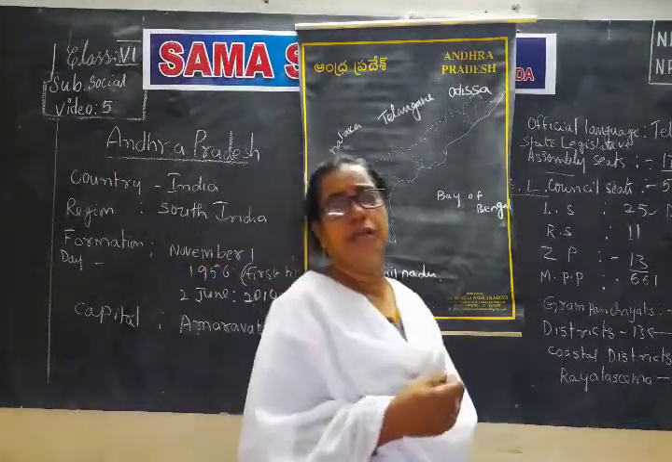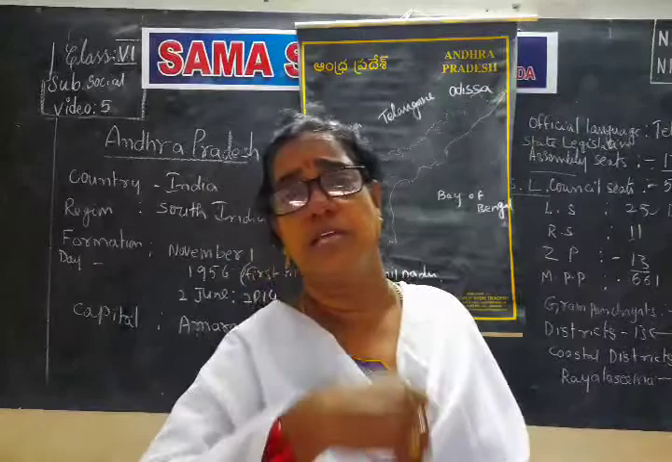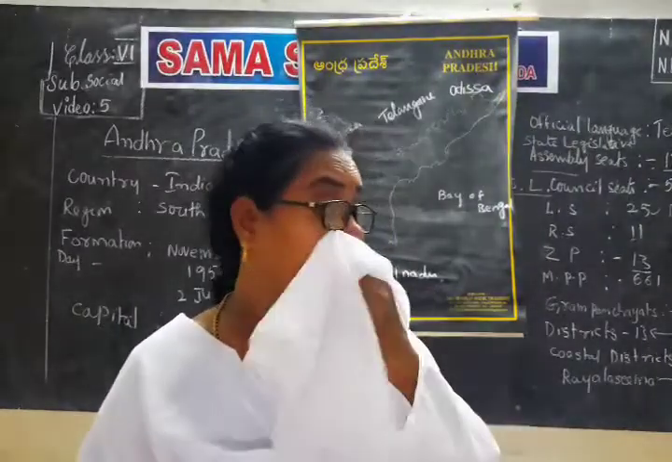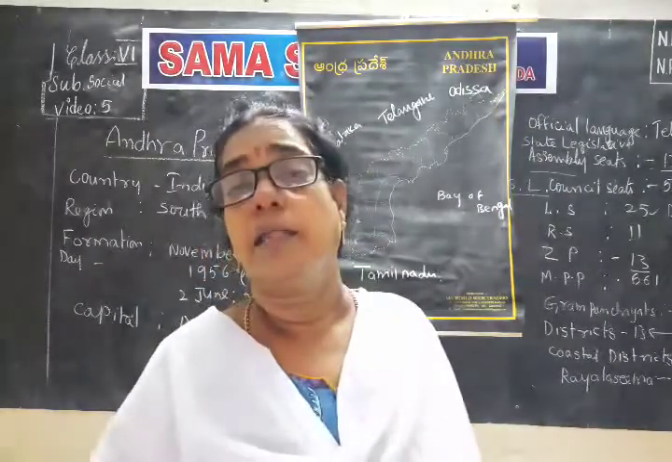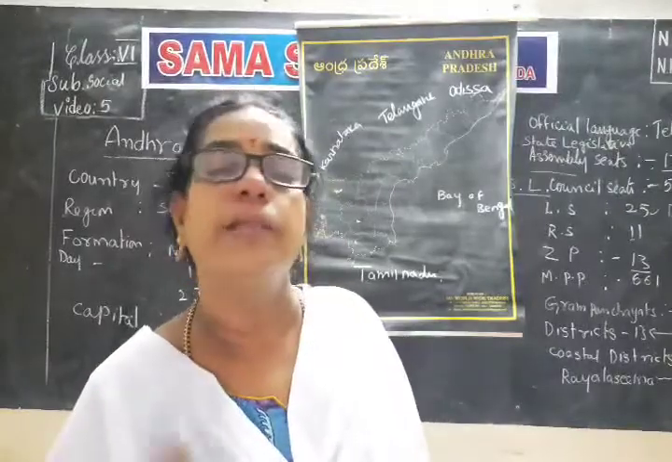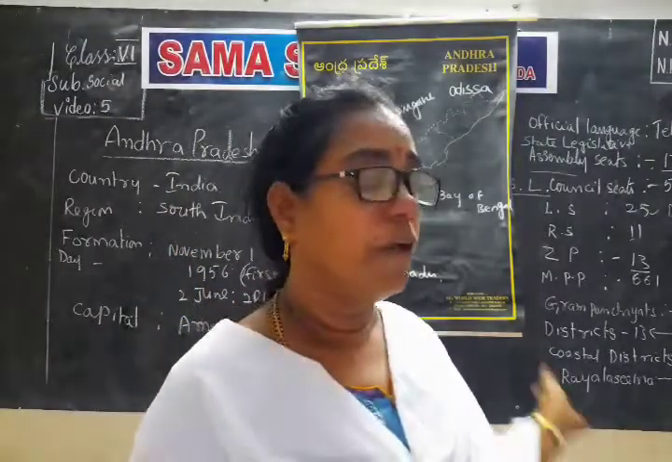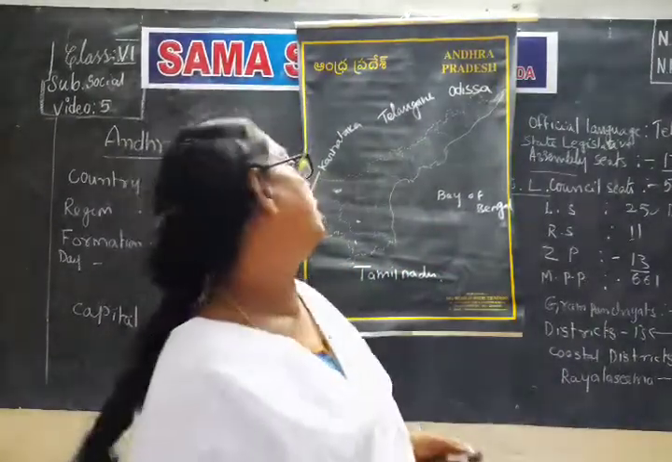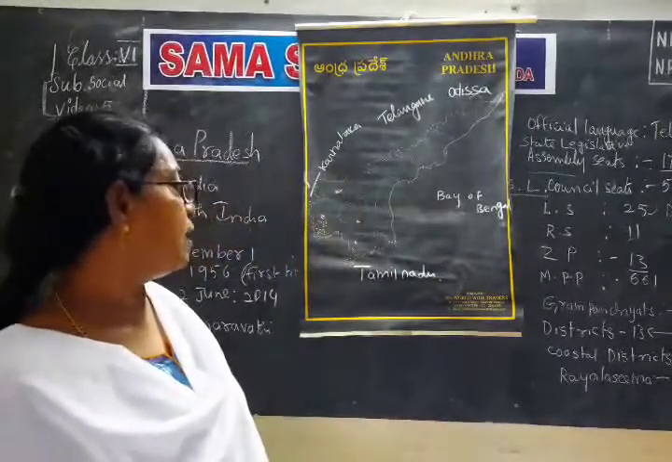Boundaries means what is on the north side, what is on the south side. So these are called boundaries. So the boundaries of Andhra Pradesh are north Odisha, south Tamil Nadu, east Bay of Bengal, west Karnataka and Telangana.